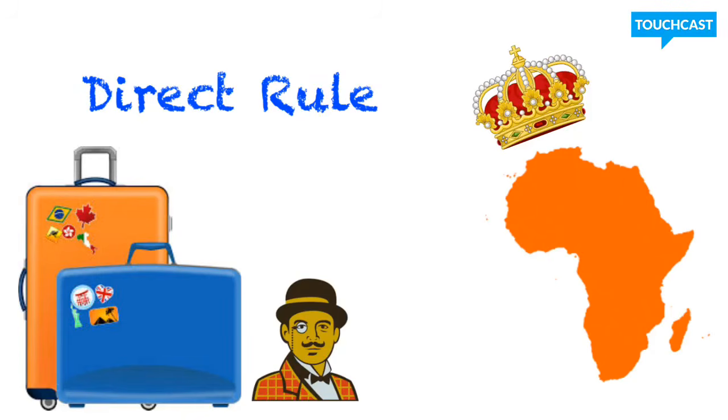So directly means that a British person is going to actually move to the country that they're taking over. They pack up their suitcases. They're like, I'm going to live over here in Africa. So remember, direct rule is when a British person, an actual representative, moves to Africa and controls the people while he lives there.